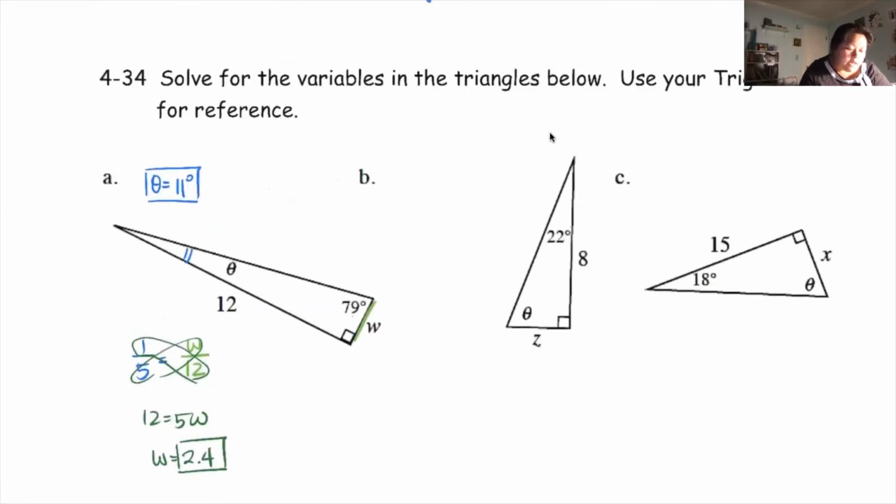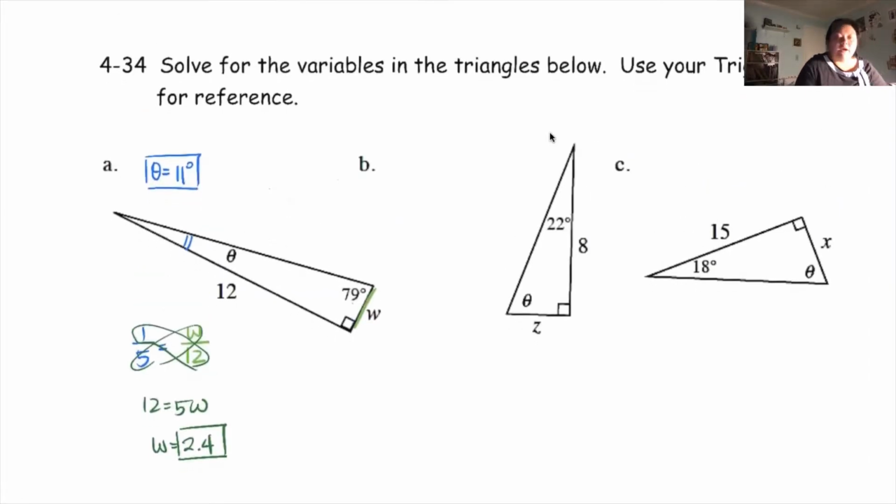I think that's it, right? Solve for the variables in the triangle below. I solve for both different variables. I solve for the theta, I solve for the W, and I'm done. Okay. All right. Same thing in the next one. You have two things you're solving for. You're solving for the theta. So you know this is 22 degrees here and this is 90 degrees here. What's the last angle here?